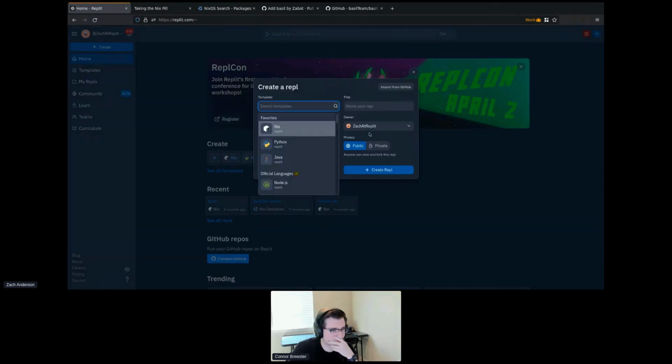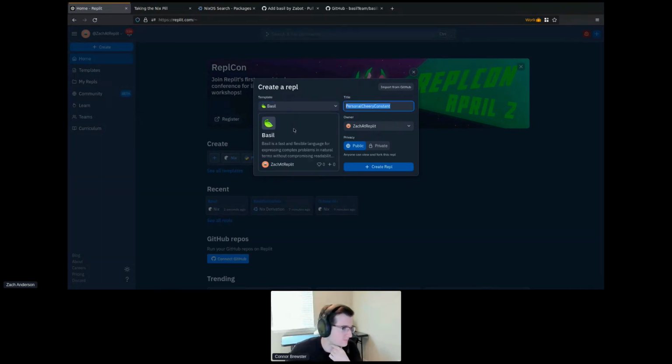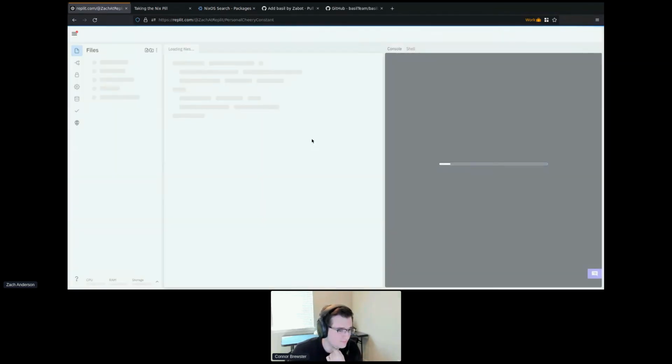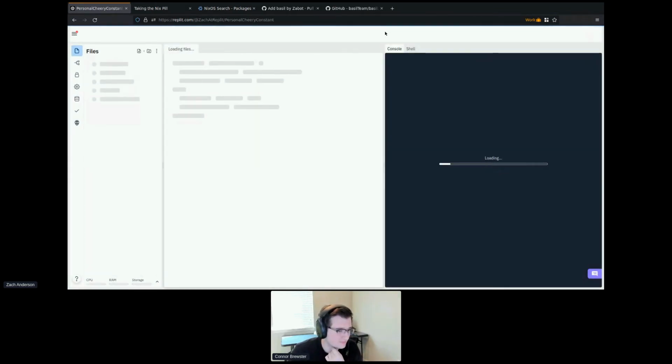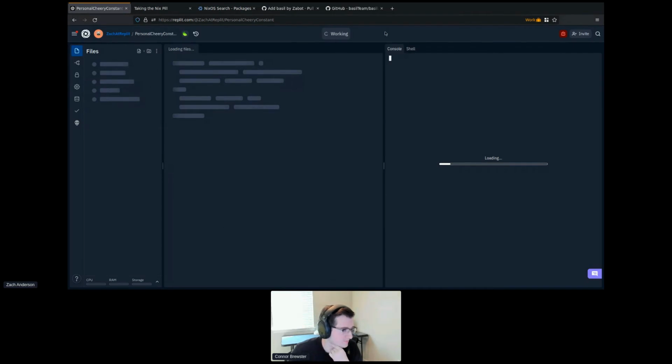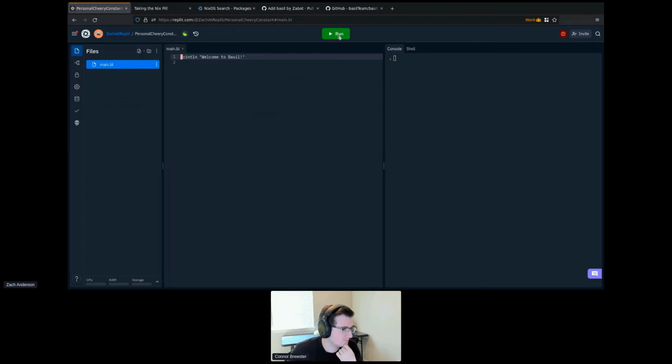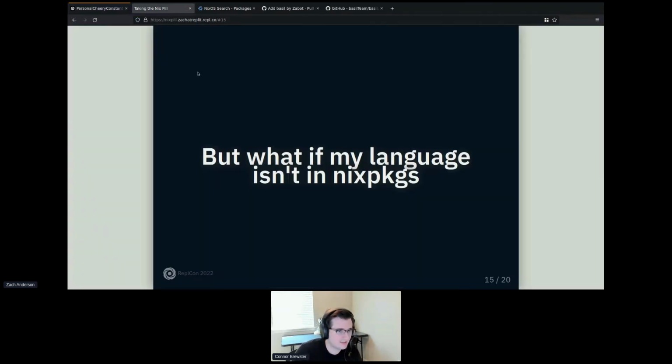And if we make a new REPL, we can search for Bazel. And there we go. Bazel is now a language on Replit. You can make a Bazel REPL. It makes a new template. There's our hello world. We click run, and it works. So we're 35 minutes in, and we've added 2 new languages to Replit. So let's keep it up.